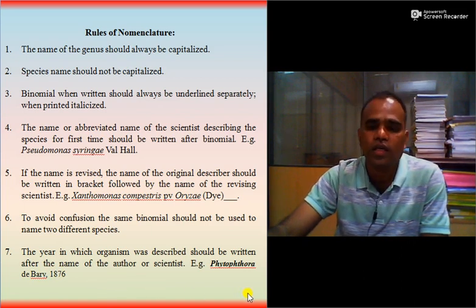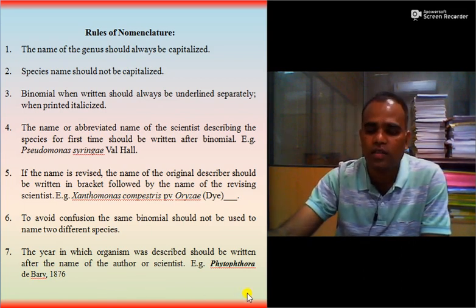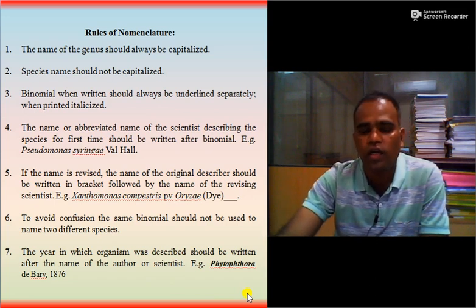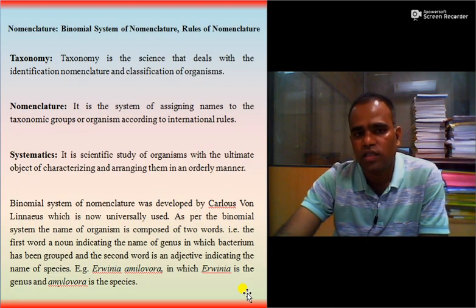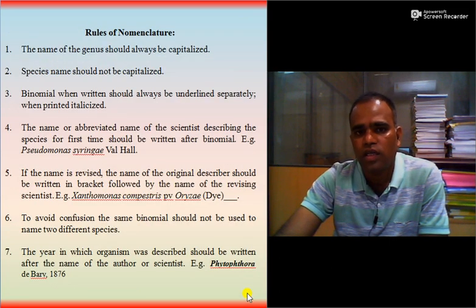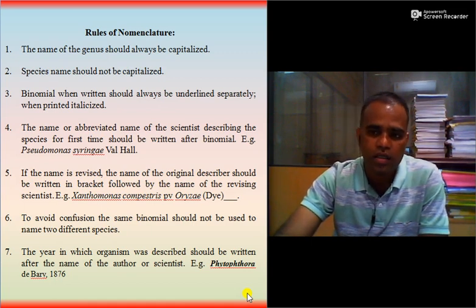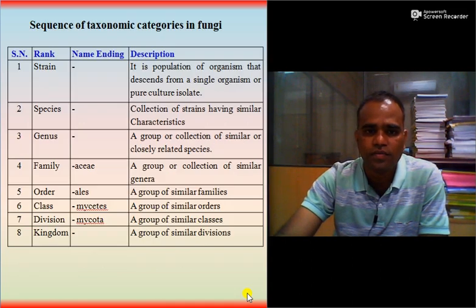So in this way, some rules are there while doing nomenclature. So one may ask a short note: what is nomenclature, definition of taxonomy, nomenclature, systematics, and rules of nomenclature. So you can easily explain all these things.